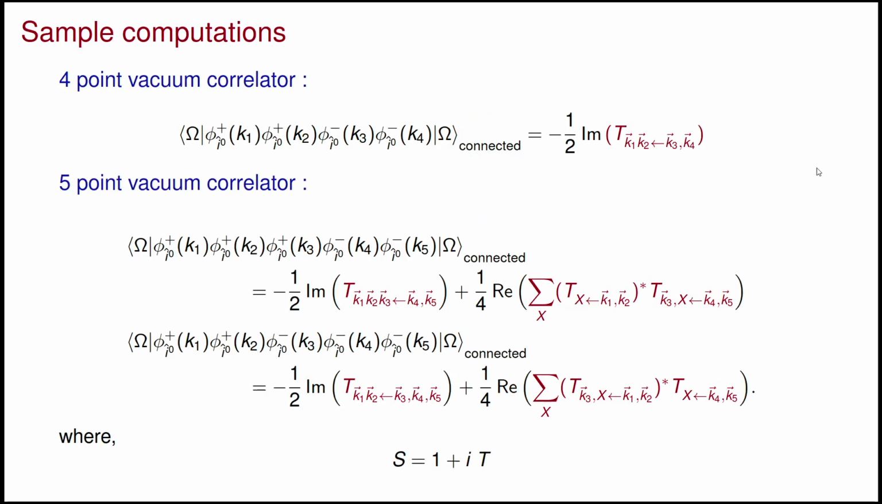Now, I want to show some sample calculations for 4-point and 5-point functions. The spatial infinity correlators can be written as a polynomial of the S matrix and its conjugate, S star. Here it is written in terms of T, where T is related to S by S equals 1 plus iT.